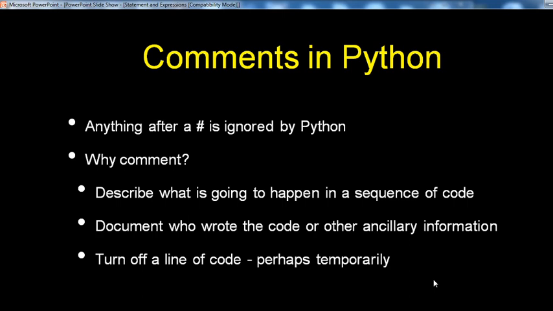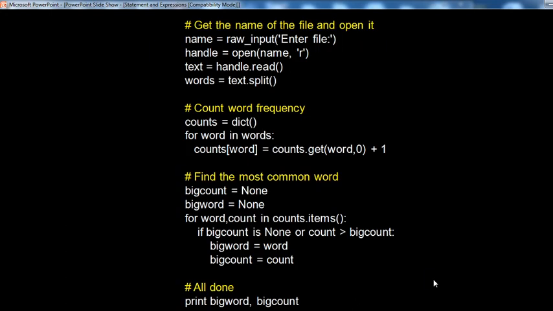Finally, comments. What comments are available in Python, and how do you put comments in Python? Just like in C, you put a comment, and the same way in Python, using a hash. Anything after a hash is ignored by Python. Why comment? To describe what is going to happen in a sequence of code, to document who wrote the code or other necessary information, and to turn off a line of code, perhaps temporarily.